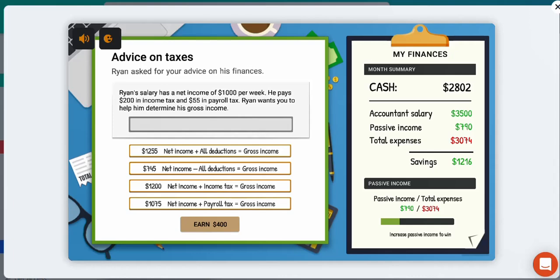So 1,255 net income plus tax equals gross income. So yeah, all of them added together, yes.